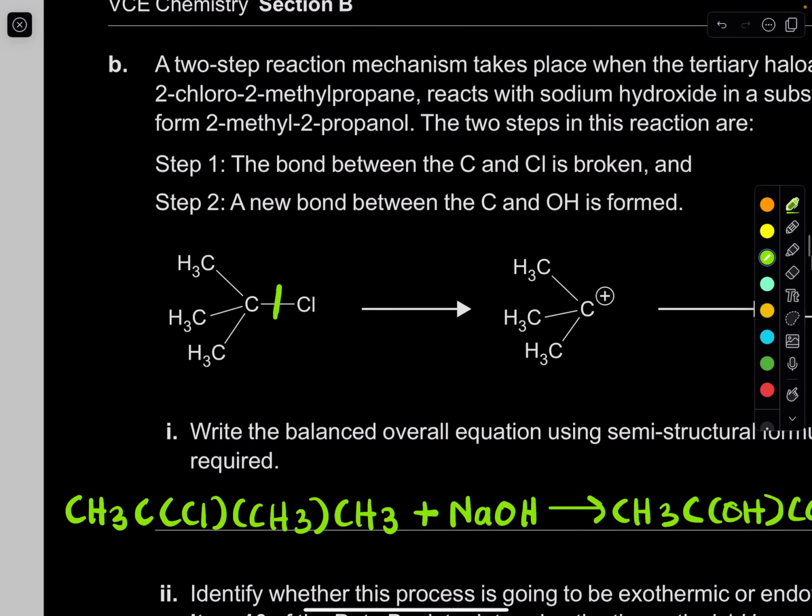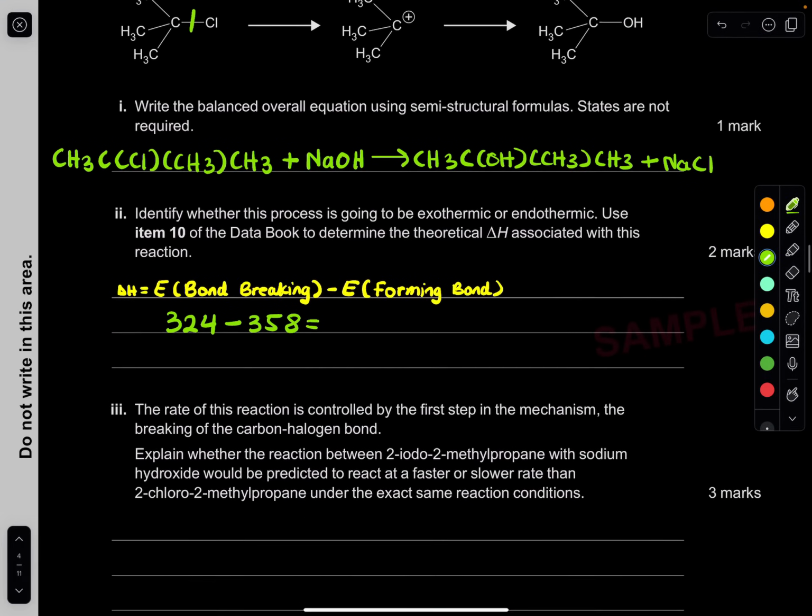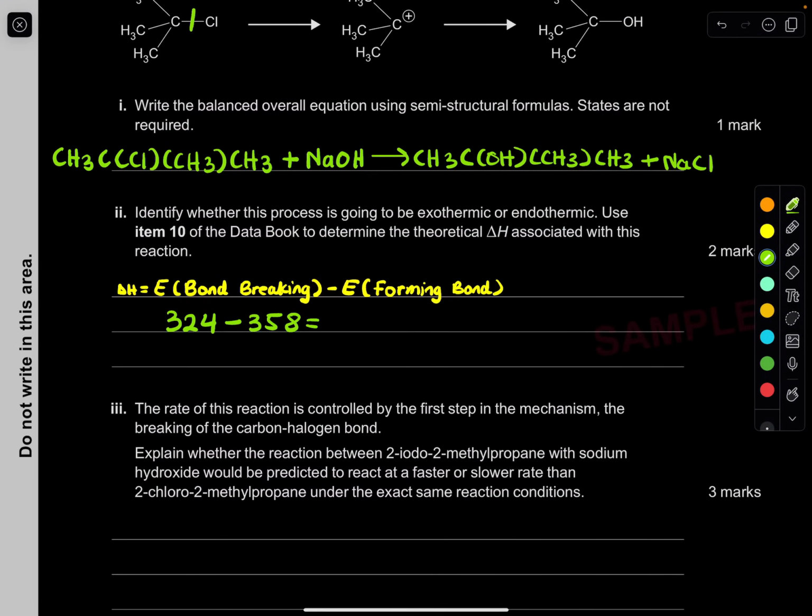What's this going to give me then? Let's have a look. Easy. 324 minus 358 is going to give me negative 34 kilojoules per mole. Done. That is your theoretical enthalpy change.